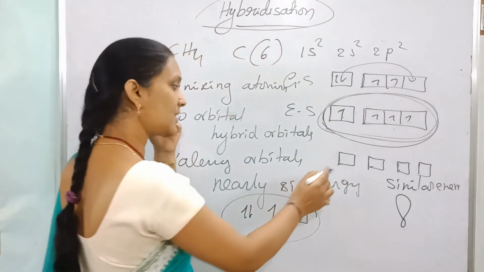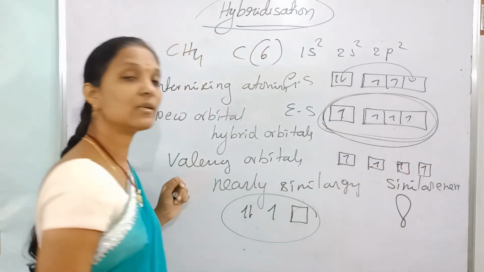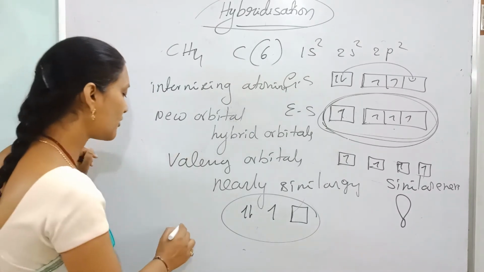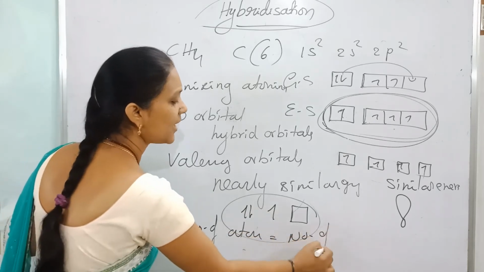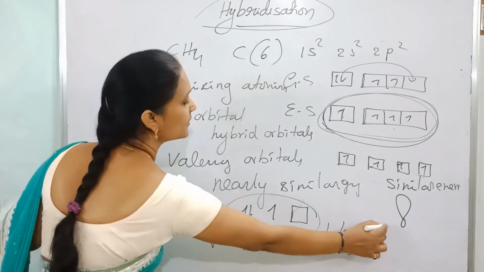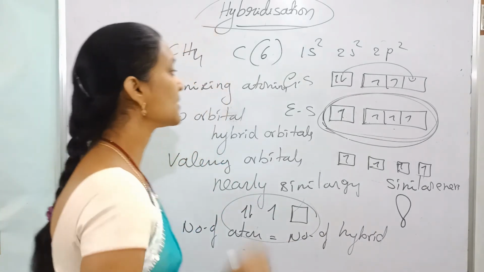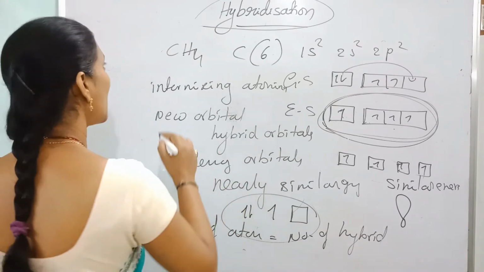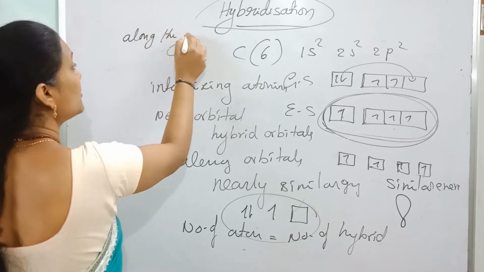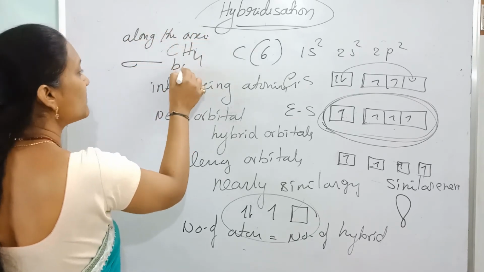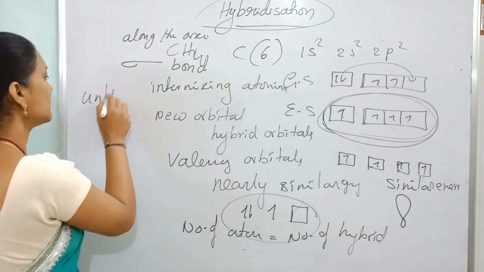Now these hybrid orbitals are involved in overlapping. How many hybrid orbitals will form? The number of atomic orbitals involved in mixing is equal to the number of hybrid orbitals formed. These hybrid orbitals are involved in overlapping, and hybrid orbitals always overlap along the axis. Along the axis means sigma bond. Hybrid orbitals always form sigma bonds. Unhybridized orbitals form pi bonds.